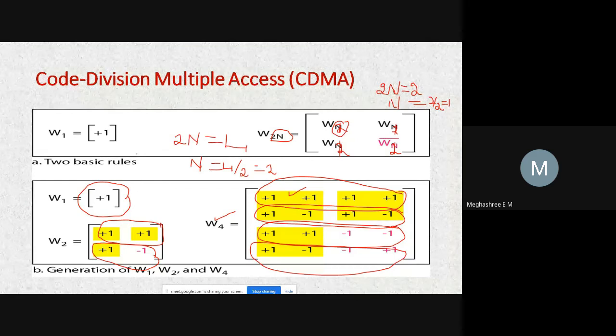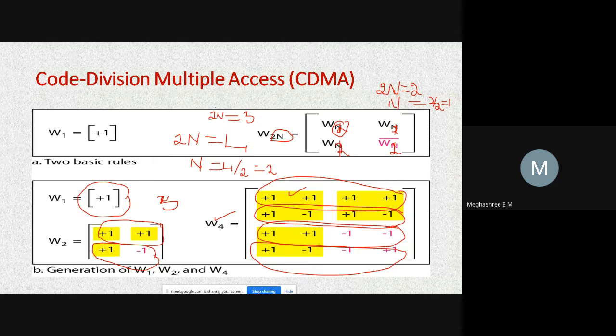Now the question is, if we have an even number of stations, then this can be followed. What if you have an odd number of stations? What if there are only 3 stations? In that case, 2n is equal to 3, so you will get a decimal value when you divide 3 by 2.